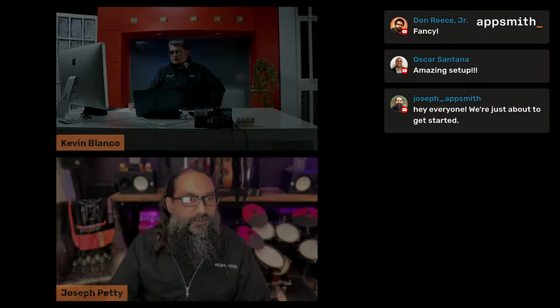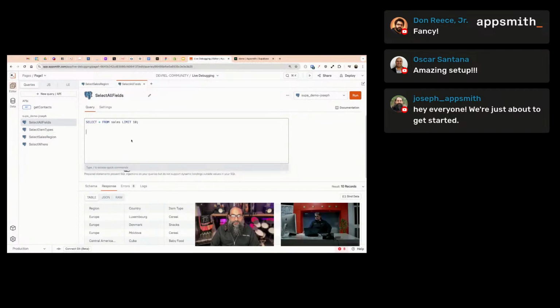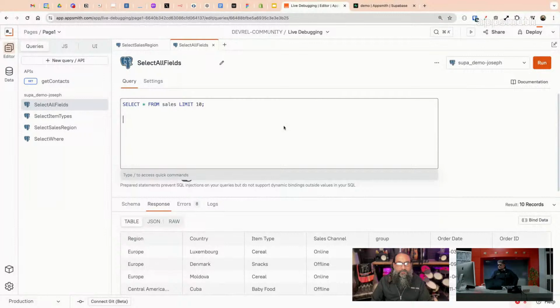Joseph, let's go over the first situation we got. Sure. Yeah, it looks like we've got several already watching here. I'm seeing quite a few joining right now. So we're going to start with the first error here. Before we get an error, I want to run just a basic query here to show the data structure, what it is that we're working with here.